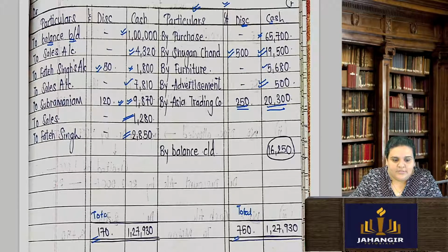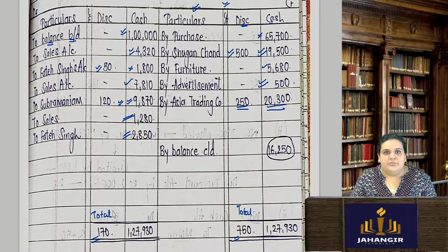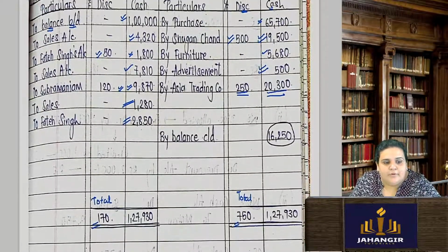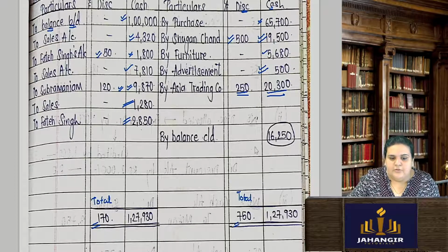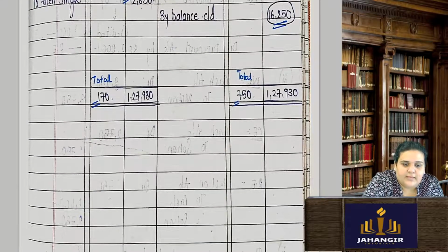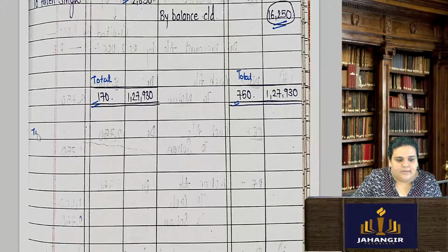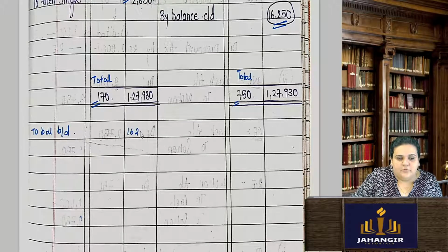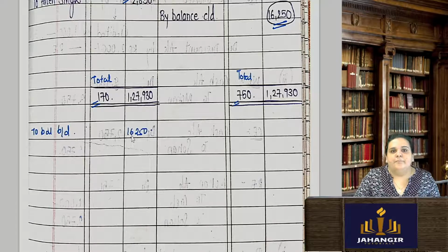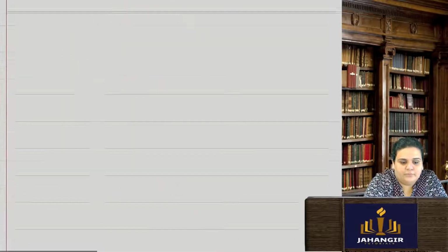But the cash account I am going to close. It is my ledger. So when I close, I see that there is more amount on the debit side. So I close by balance carried down 16,250. Similarly, I will take that here as balance brought down 16,250. Okay, understood this cash book?